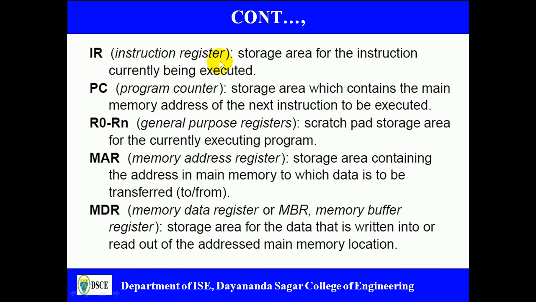IR is an instruction register. It's a storage area for the instruction which is currently being executed. PC stands for program counter. This is a storage area which contains the main memory address of the next instruction to be executed. R0 to Rn are the general purpose registers, which are also called a scratch pad storage area. For the currently executing program, data can be stored in R0 to Rn.